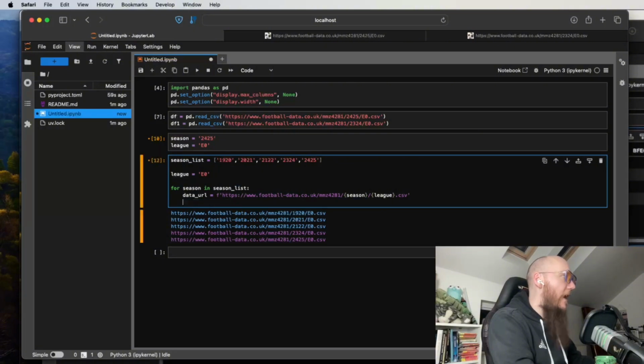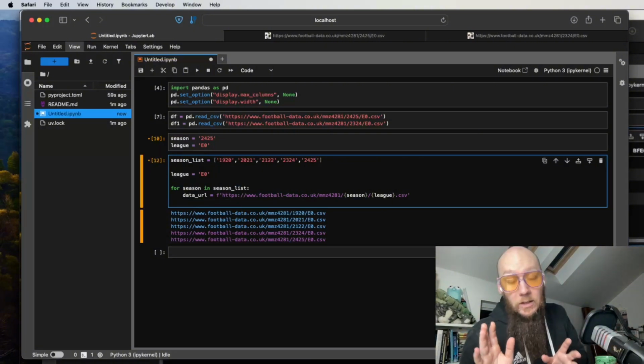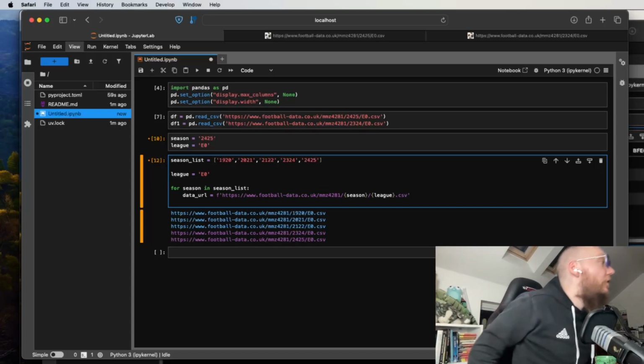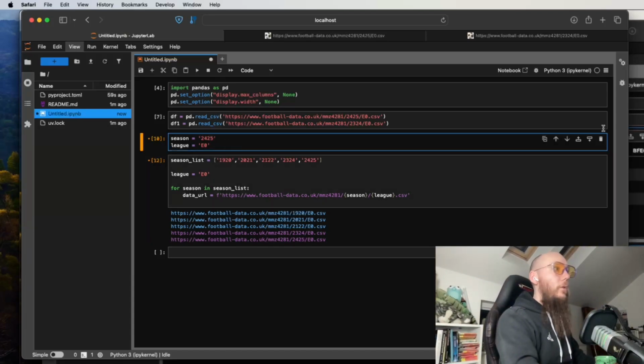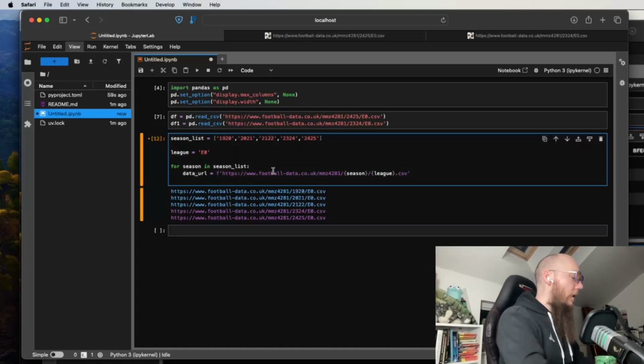So what we now need to do, having satisfied ourselves that that exists, is read in the data from those places. So let's tidy up after ourselves. That works. Okay, and so we're going to say that the data frame is equal to pd.read_csv, and then we can just pass in the data URL.